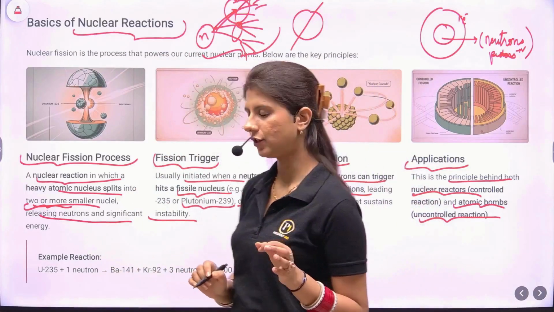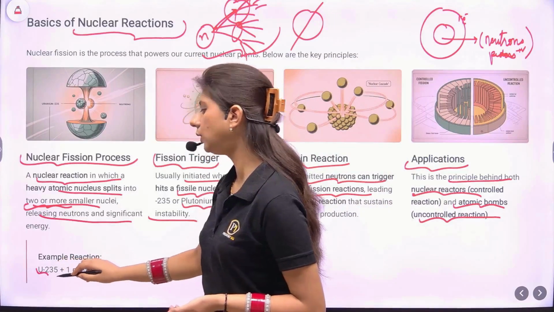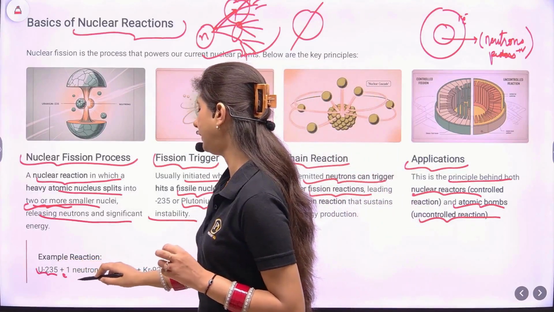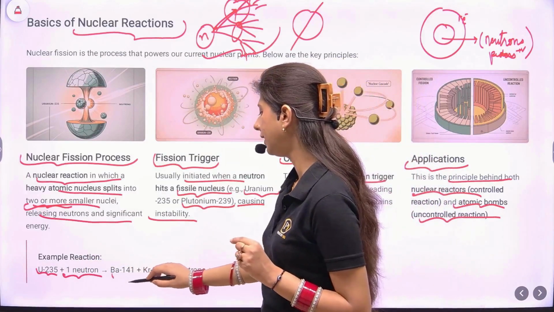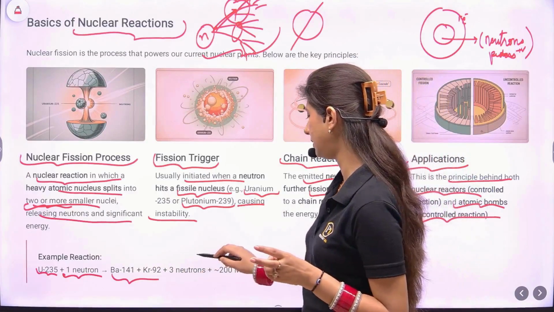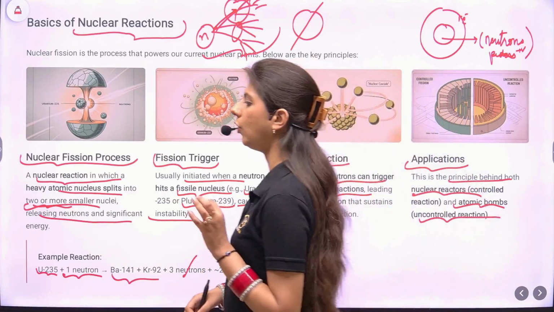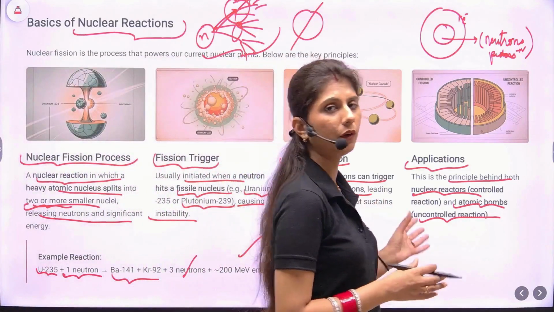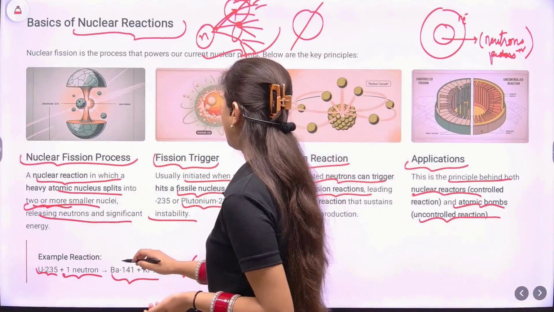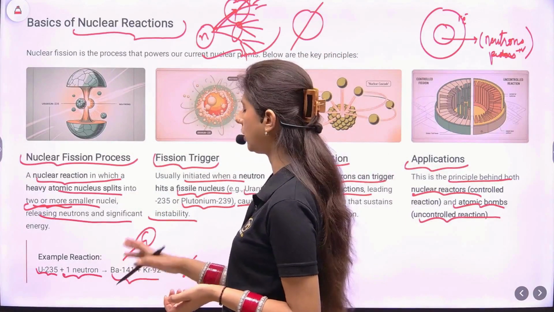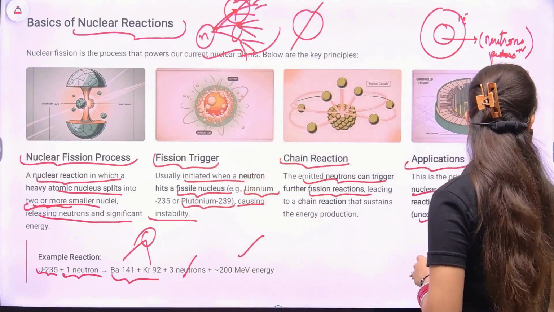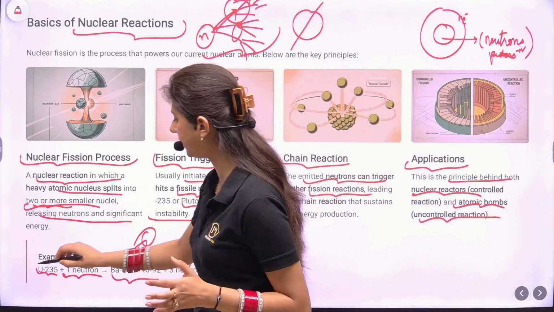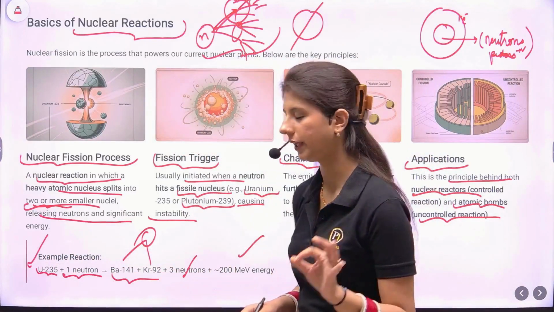So what is the example reaction? If we take uranium-235, trigger it with 1 neutron, then we get barium, krypton, 3 neutrons and 200 MeV of energy. Now what is MeV? It is mega electron volt, a unit to measure the energy at this atomic or nuclear scale. So the barium and krypton are often called the daughter nuclei, which are the byproducts of this reaction. The main fissile material here, just keep in mind, is uranium-235.